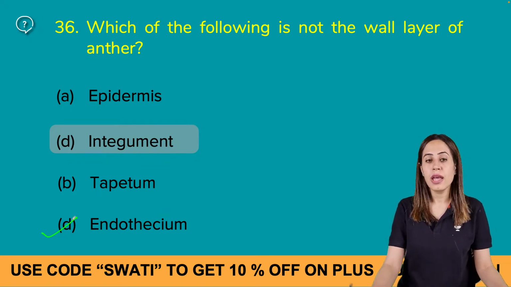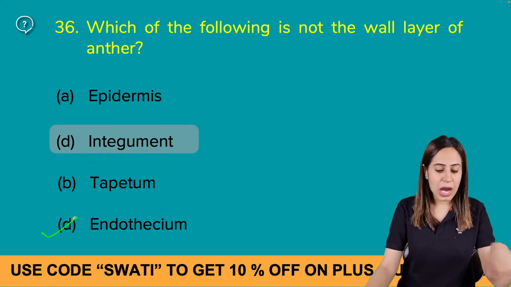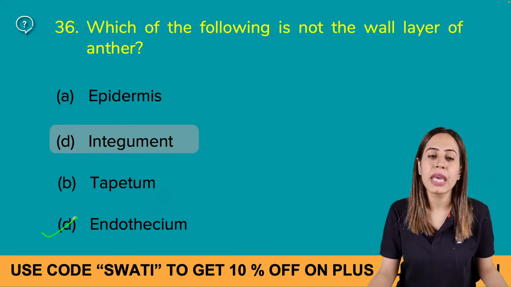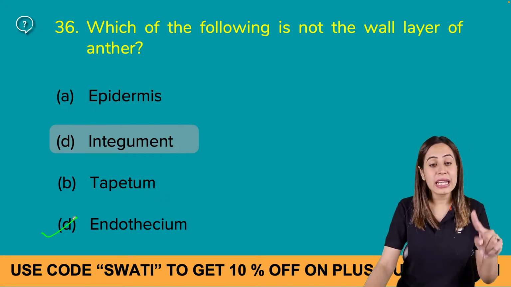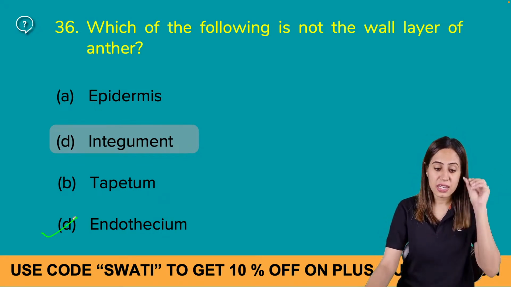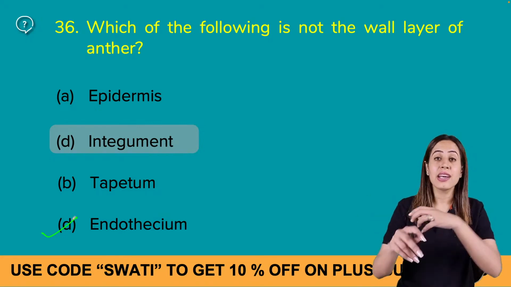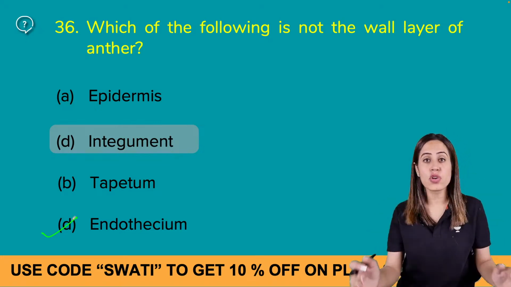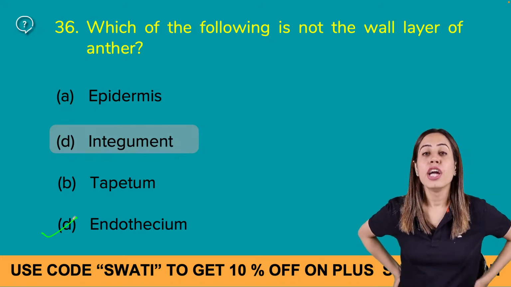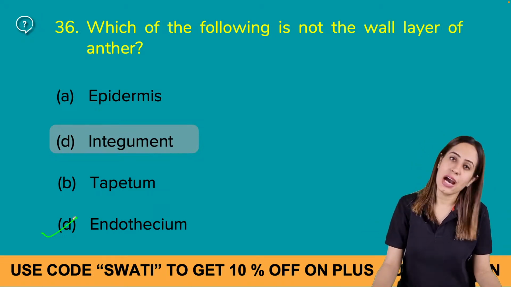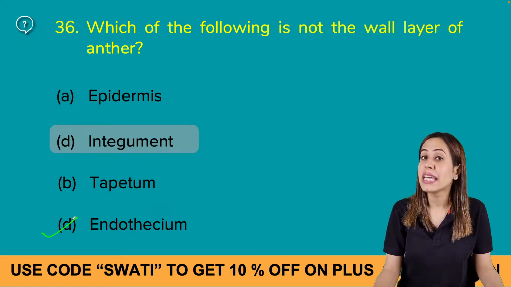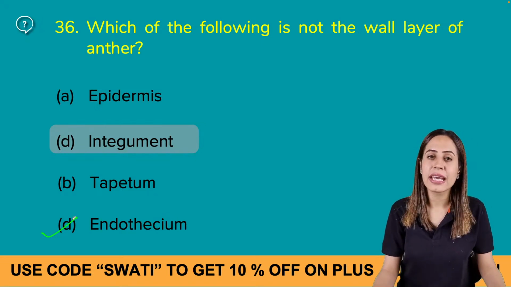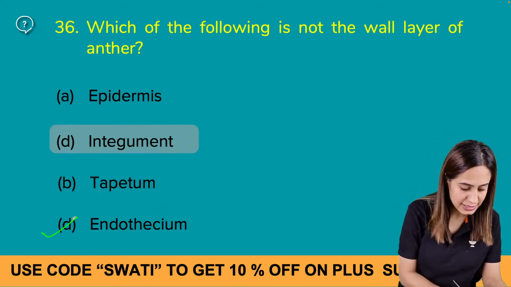Okay. Now tell me, out of these, which is the main nutritive layer? It is tapetum, right? Integument is the covering of the ovule, right? And angiosperms generally have two integuments, the outer one and the inner one, right? Is it clear? Are you understanding? Okay, next question.